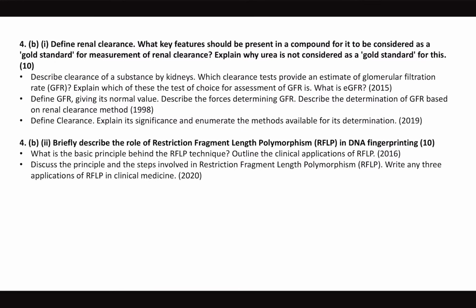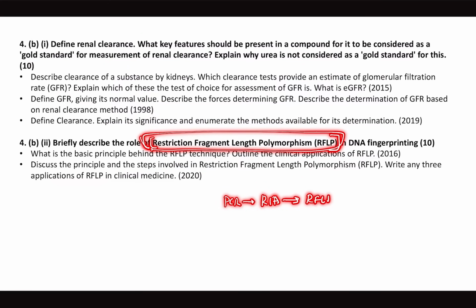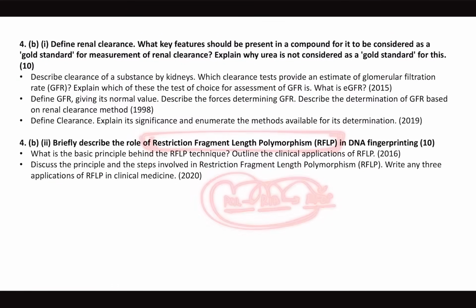Now yes, this is also, we made a very good guess in the test series, because PCR was asked multiple times, and last year there was a question on RIA. So the repetition is RFLP. So the cycle will repeat every year. Like how joints will repeat, shoulder joint, hip joint, knee joint, PCR, RIA, RFLP, they'll repeat the cycle every year. Okay, these are all predictions. He might surprise you, so it is always advisable to learn everything, but when you're short of time for revision, you have to do it in a predictive fashion.